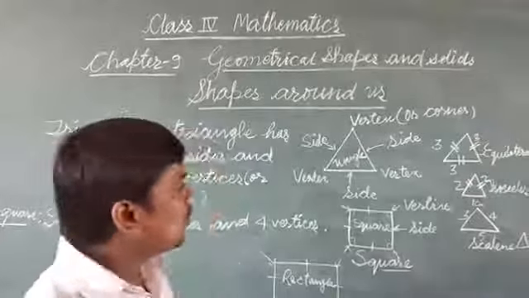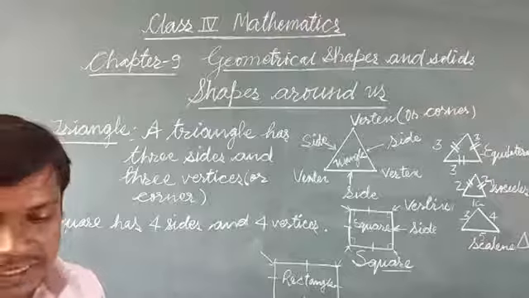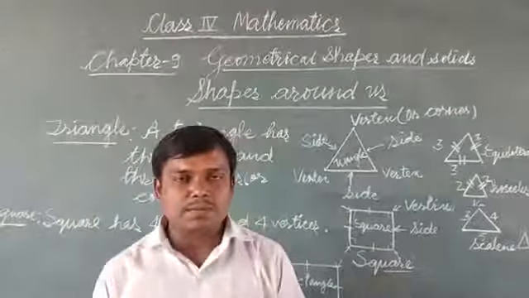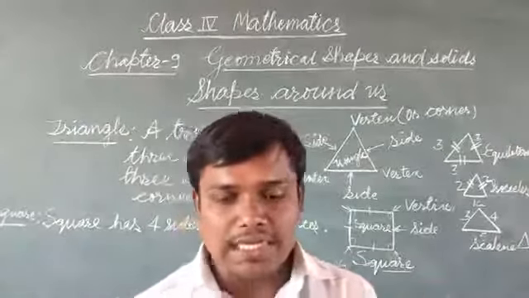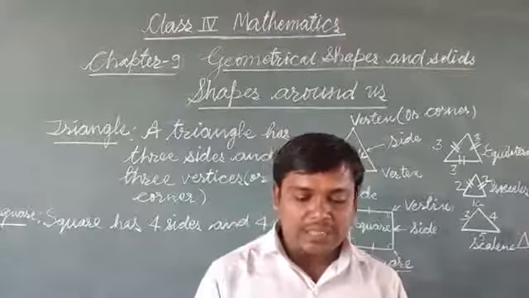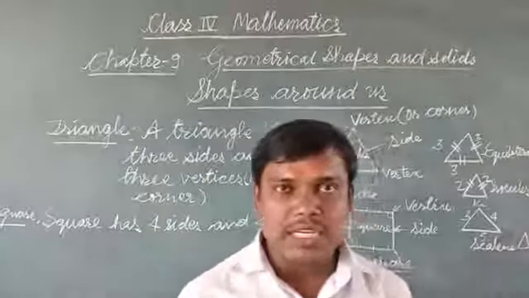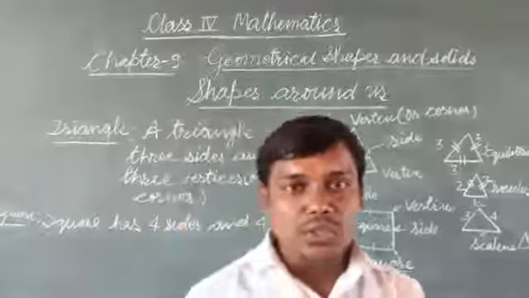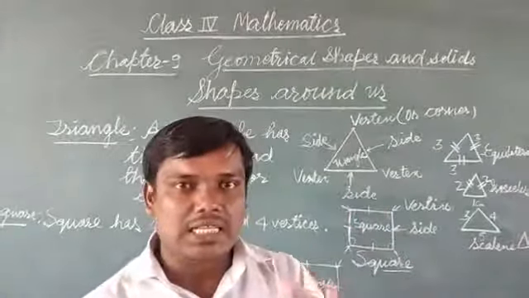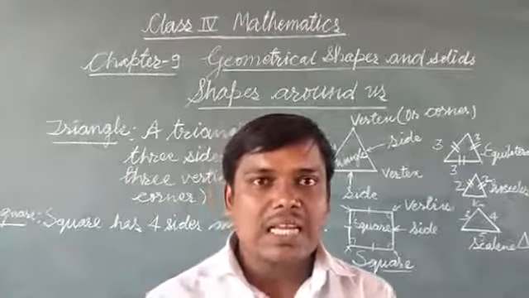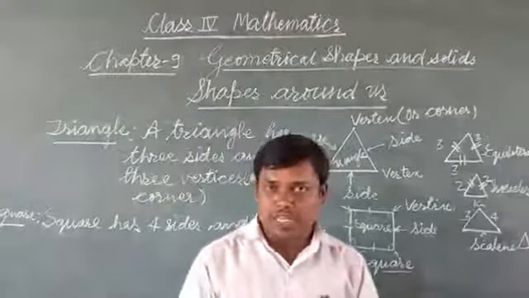Now we will read about solids. You see different types of solids around us, like cube, cuboid, cylinder, cone, and a sphere. Examples you can take cube examples. You used to play Rubik's cube, or you must have seen the dice with which you play Ludo. That is the example of a cube.